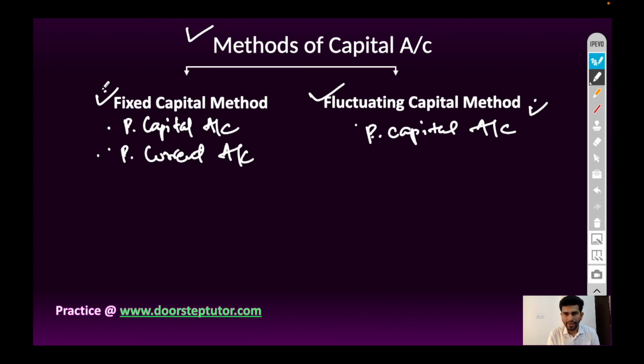In case of fixed capital method, the amount of capital at the beginning of the year and at the end of the year remains same. So all the adjustment will be done in partner's current account. All the adjustment means interest on drawings, interest on capital, distribution of profit sharing. It means no addition or deduction will be done in partner's capital account. And if we follow fluctuating capital method, then all the adjustment of partner's current account will be done in partner's capital account. In case of fluctuating capital method, only partner's capital account is to be prepared.